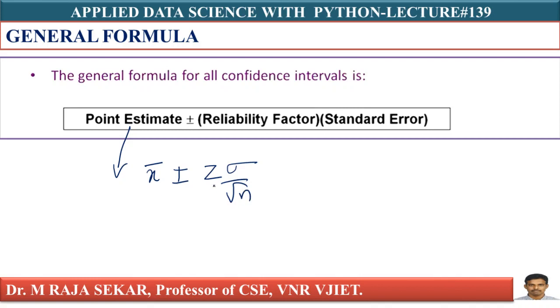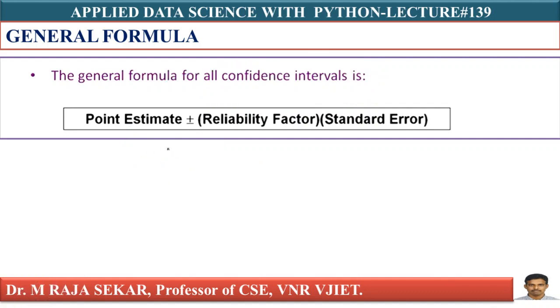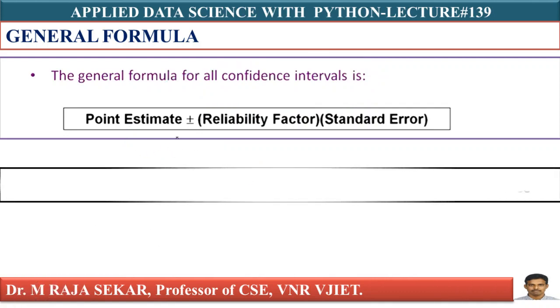If I take plus, I will get the upper limit. If I take minus, I will get the lower limit. If it is in between the lower limit and upper limit, I must say it is a confidence interval formula, isn't it? Anyway, I will discuss this reliability factor after a few seconds. For the time being, just try to understand this particular formula.